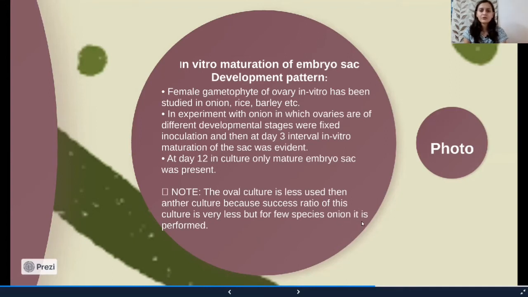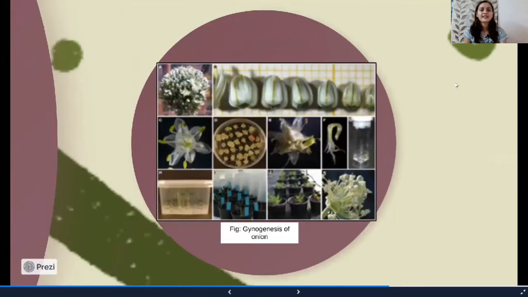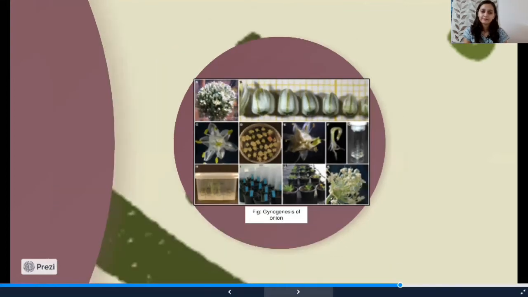But it is used in some species like onions, where gynogenesis is more preferred. So this is an example of gynogenesis of onion. This is the onion flower, and these are the plantlets which are developed by micropropagation or gynogenesis.